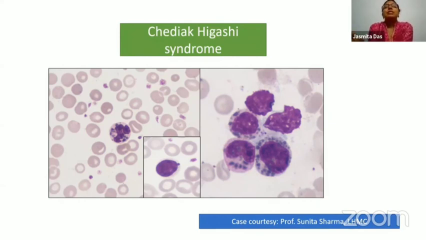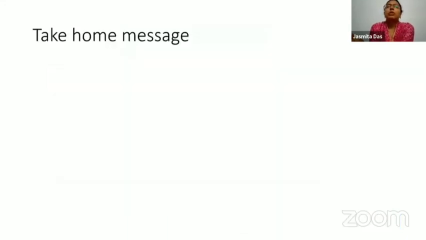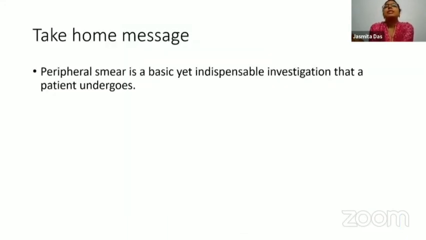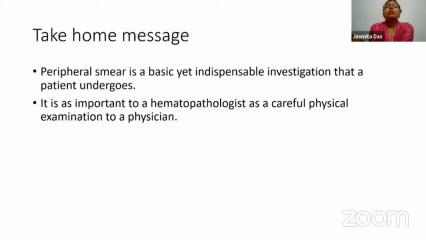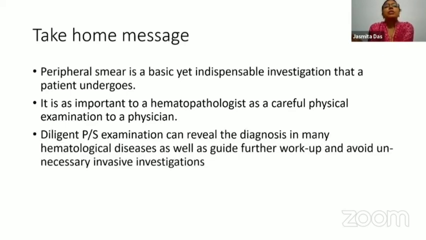So with these 12 cases, I think I've been able to show you how important the peripheral smear evaluation is in the diagnosis of hematological diseases. So it is a basic yet indispensable investigation. It is as important to a hematopathologist as a careful physical examination to a physician or salt to a chef. Diligent peripheral smear examination can reveal the diagnosis in many hematological diseases, as well as guide further workup and avoid unnecessary invasive investigations in patients who report to physicians.